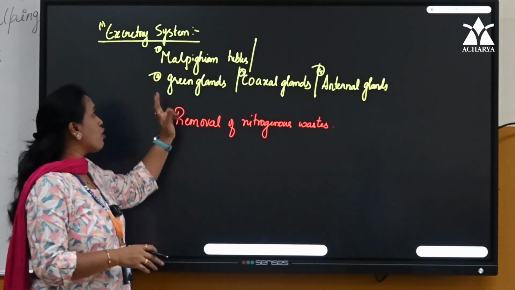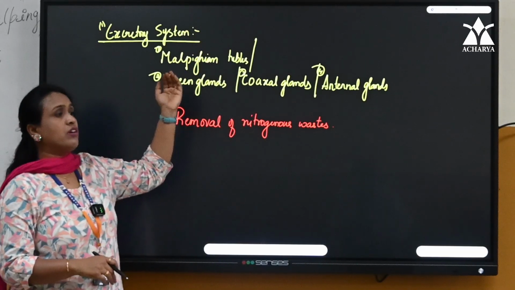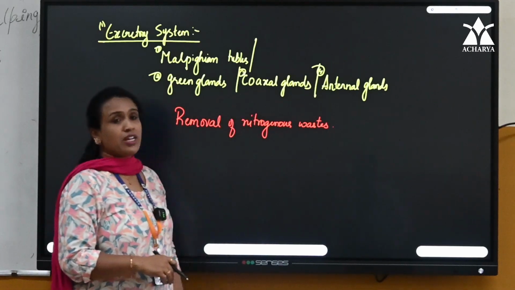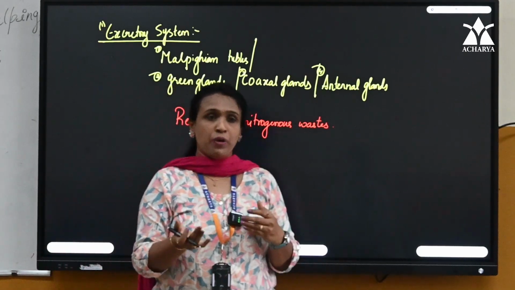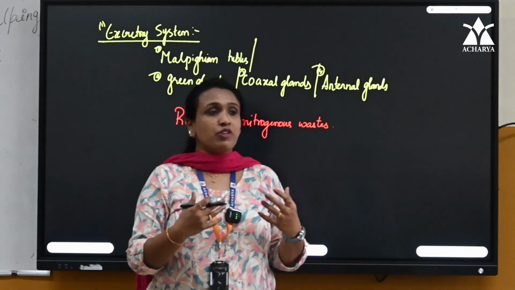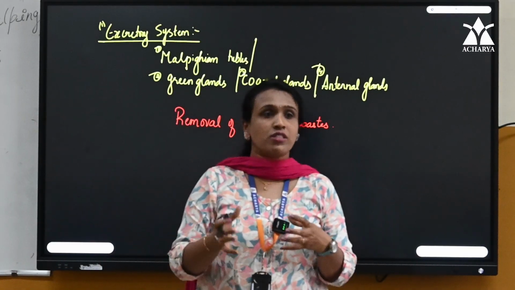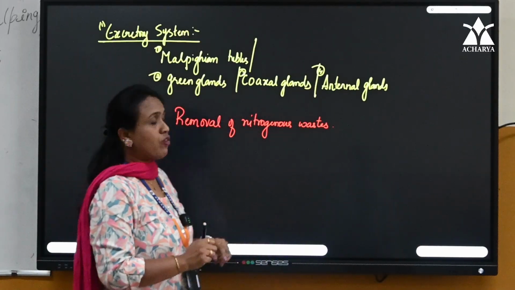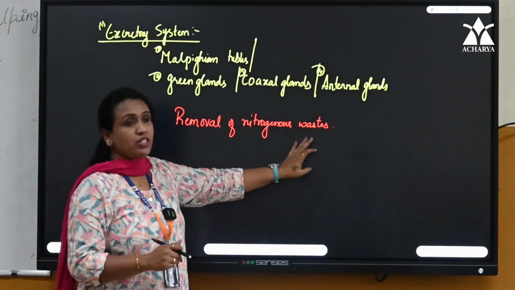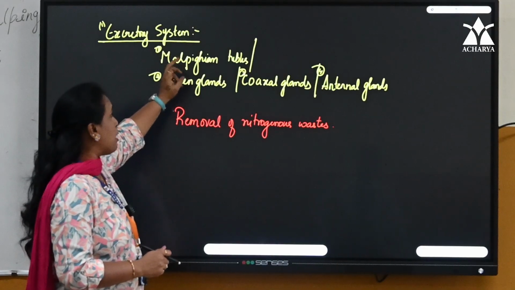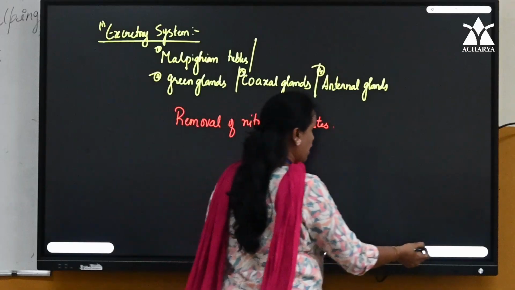Okay, so in cockroach Malpighian tubules are present. In case of scorpion, coxal glands are present. So it depends on the animal and its habitat. They have evolved so that whichever is easy for them to remove the wastes, that kind of glands are present. Is that clear, children? Excretory system, removal of nitrogenous wastes. What are the types? Malpighian tubules, green glands, coxal glands and antennal glands.